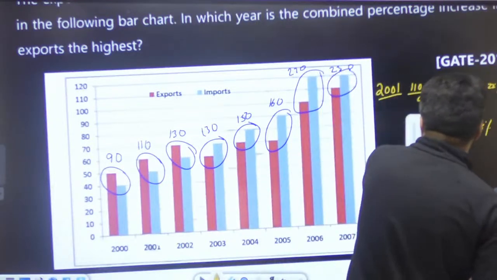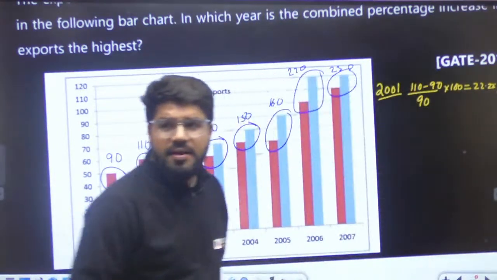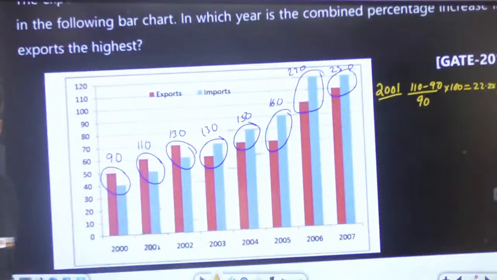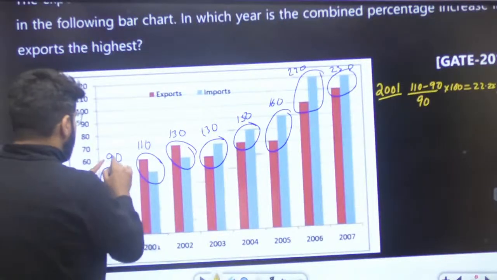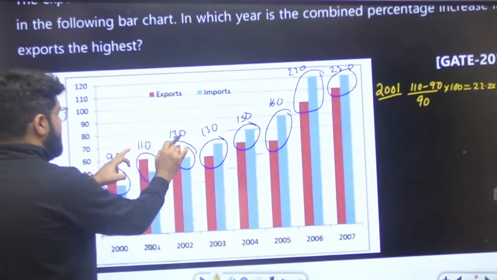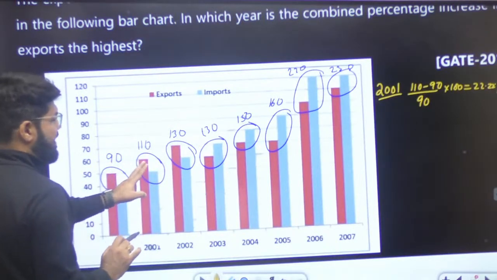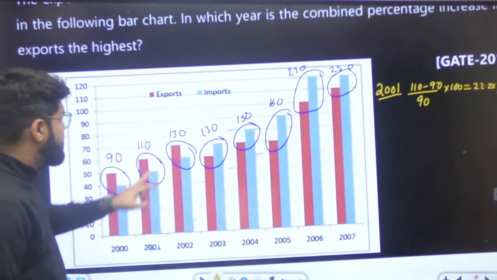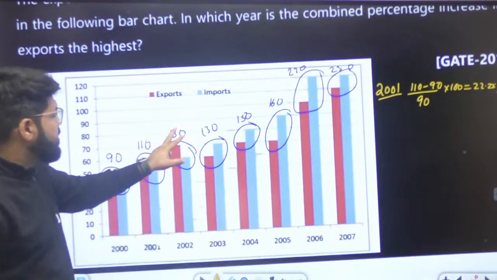Look, we don't even need this. Why? This is also not required. This is 20 divided by 90, this is 20 divided by 110. This is going to be lesser, because the denominator is heavier. In this one there is no increase.